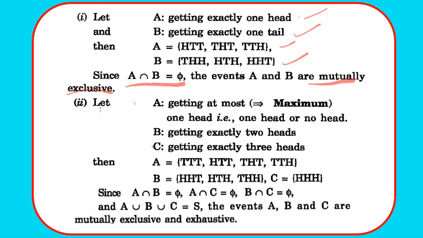Now second one, let A be getting at most one head, B getting exactly 2 heads, and C getting exactly 3 heads. So we get A equals to TTT, HTT, THT and TTH. B is HHT, HTH, THH, and C is HHH. So we have A intersection B empty, A intersection C empty, B intersection C empty, and their union A union B union C will give the sample space S. So we just gave the examples of events A, B, C which are mutually exclusive and exhaustive.